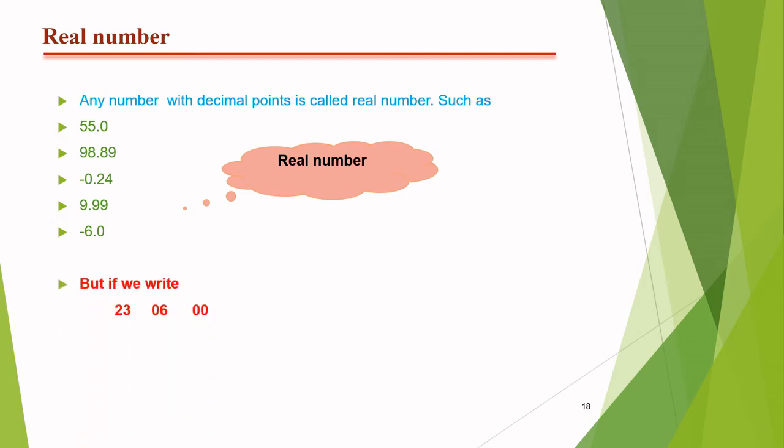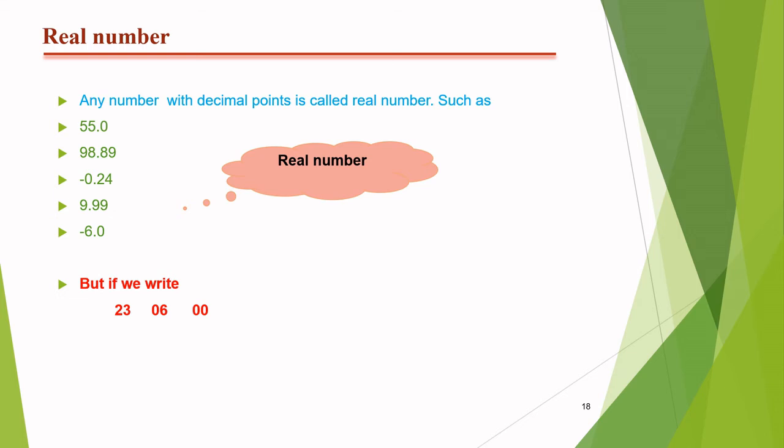Okay, now go through the examples which are not real numbers. Like if you write 23, then 23 is not a real number, because the most important point is what? Because here the point value is not used.